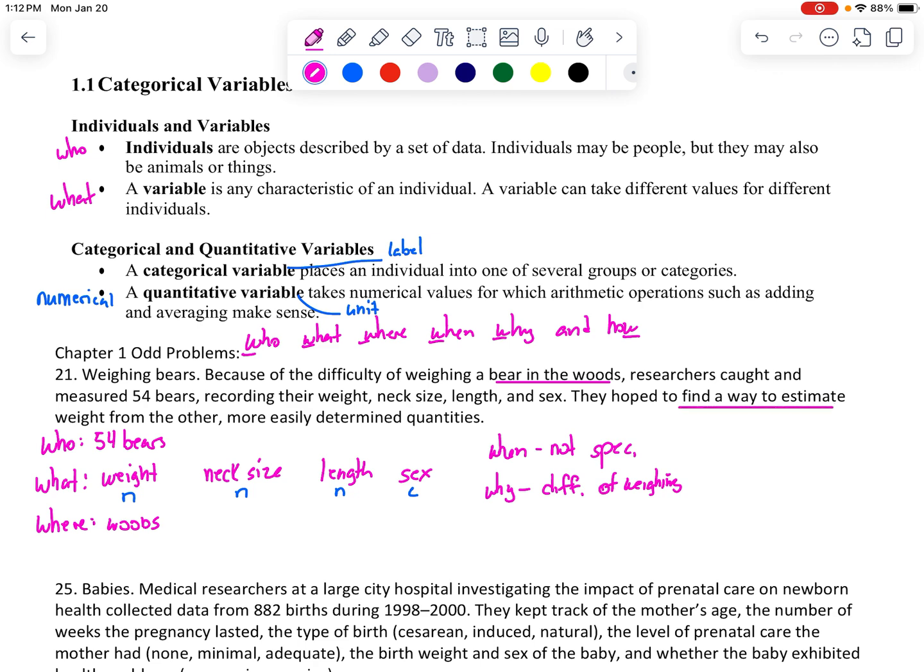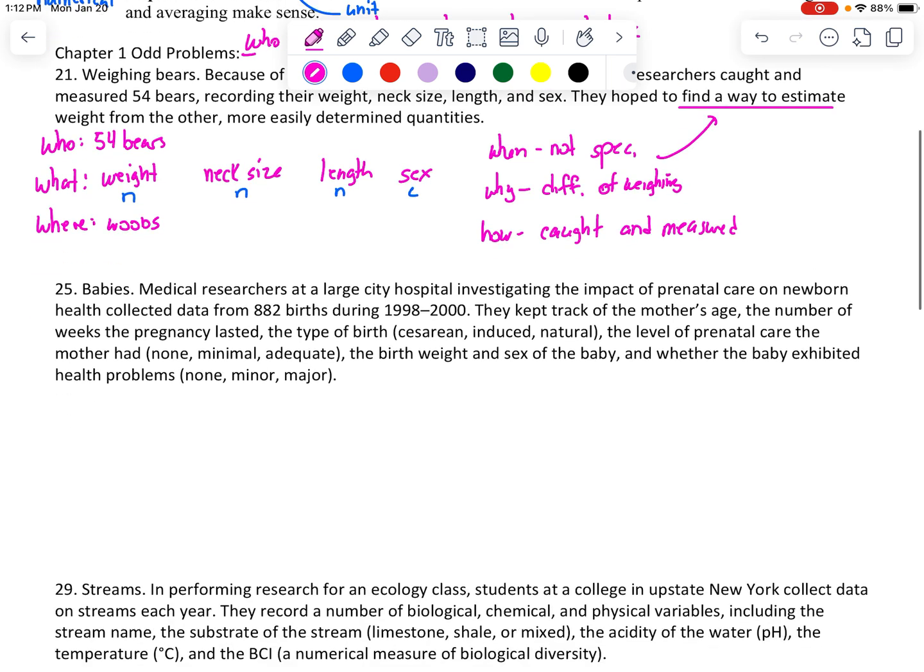Find a way to estimate. And I'll draw an arrow. Who, and then how. Caught and measured. Again, this is all going to be multiple choice on your homework, so you may not see or know what it's going to be; it may be not specified a lot.